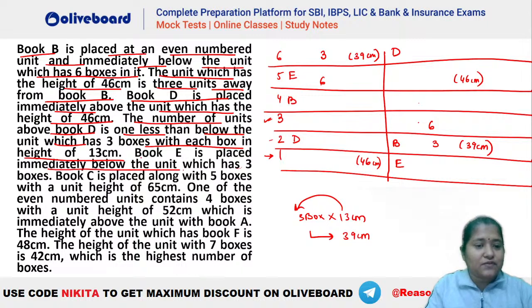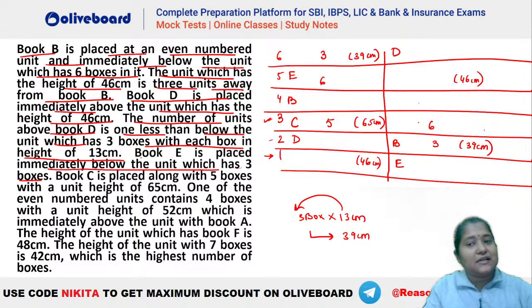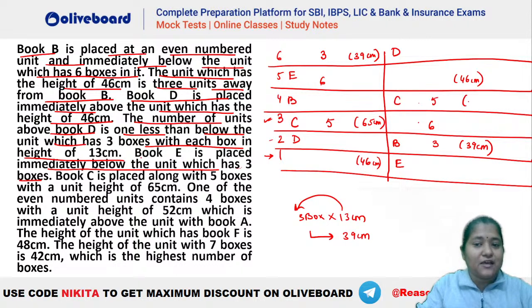After that, let's see what else do we have here. Book C is placed along with 5 boxes with a unit height of 65 centimeter. So that means 5 into 13 centimeter. Where should we have C? In the first case, the only possibility will be here, that is C is placed along with 5 boxes such that we have 65 centimeter in total. Similarly, in the second case, this will be the only possibility. C, 5 boxes, 65 centimeter.